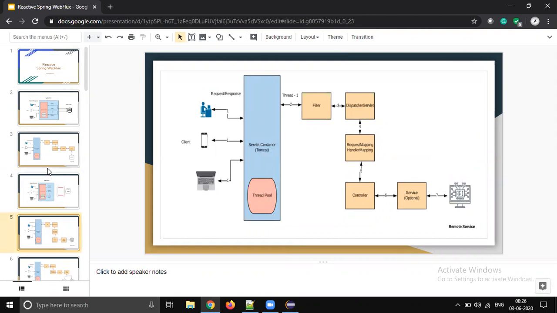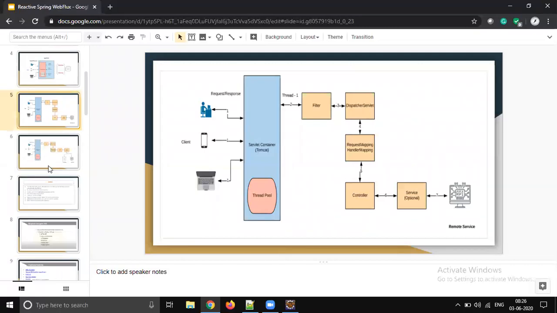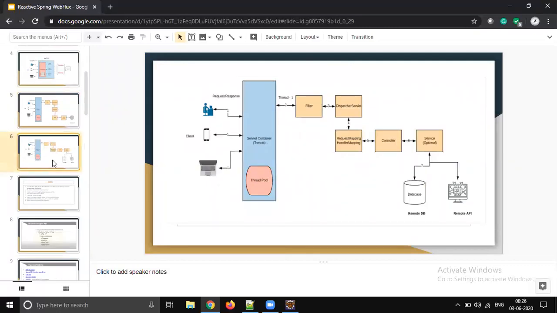The thread is going to wait until the response comes back from the corresponding call. It can be a DB call or a third-party service, or a combination of these two, same scenario. It's a common requirement, making any database call is really common.